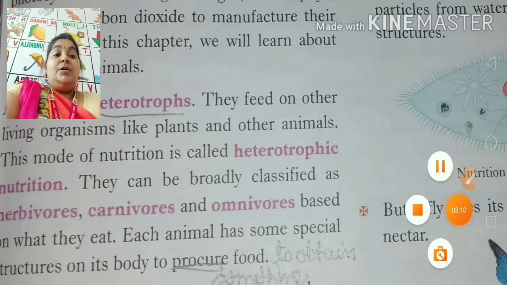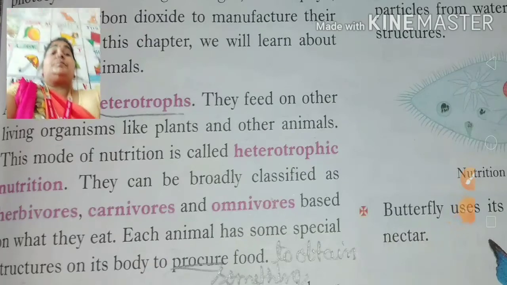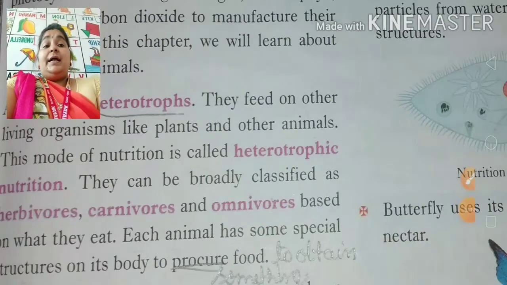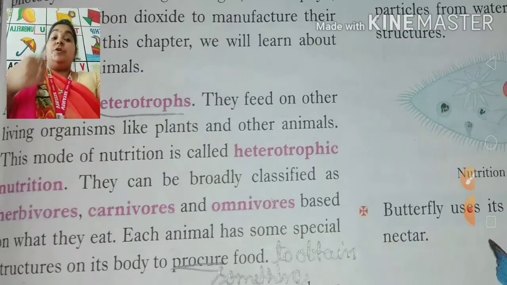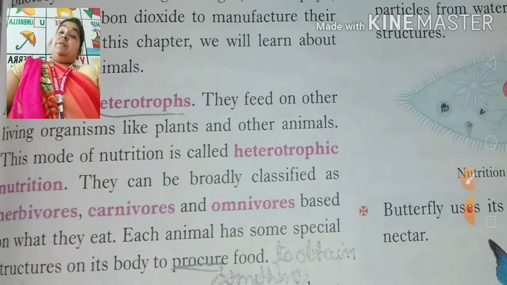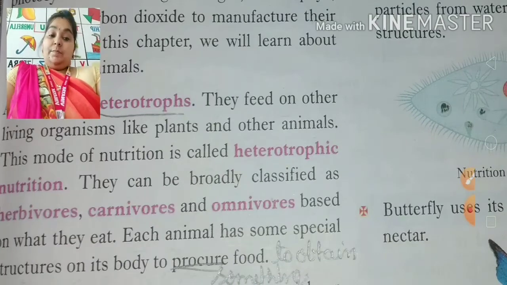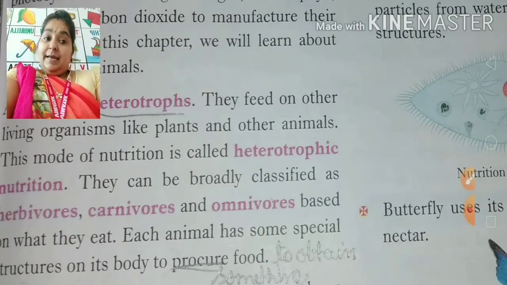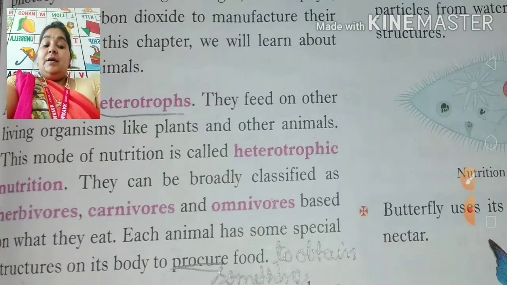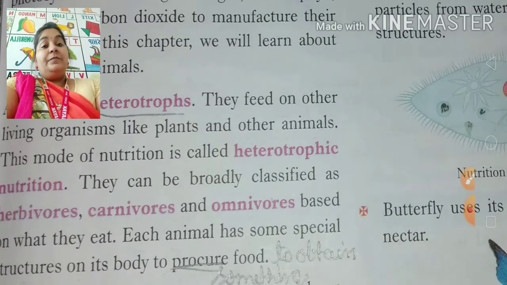Carnivorous are those that eat the flesh of other animals. Omnivorous are those that live on both plants and plant products as well as on the flesh of other animals. So note down the definitions of these three types of animals.